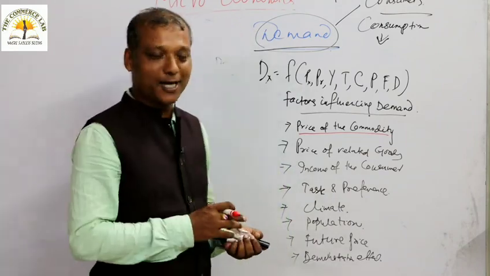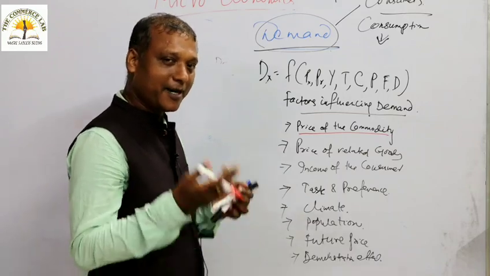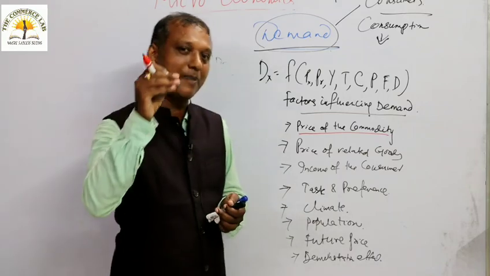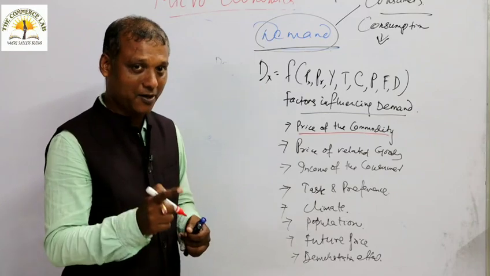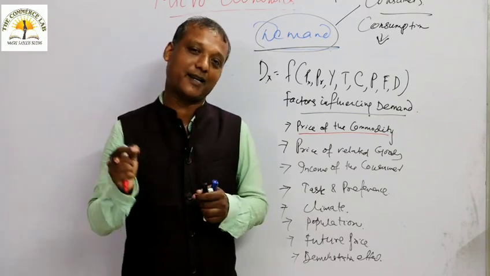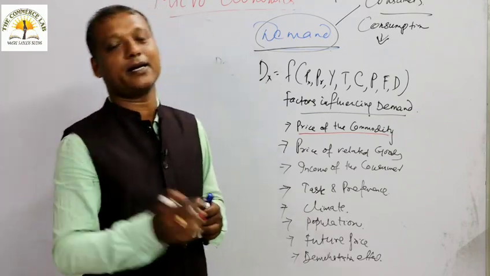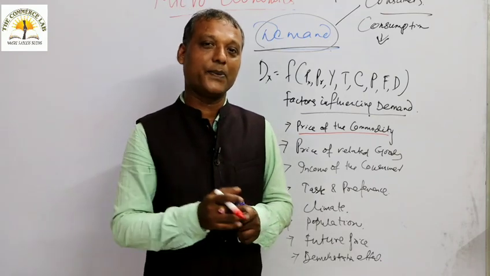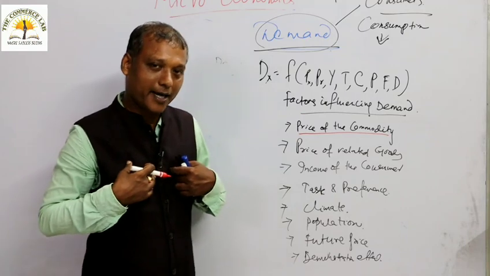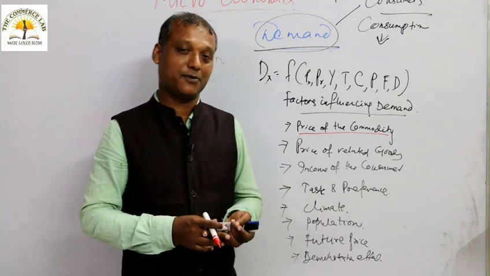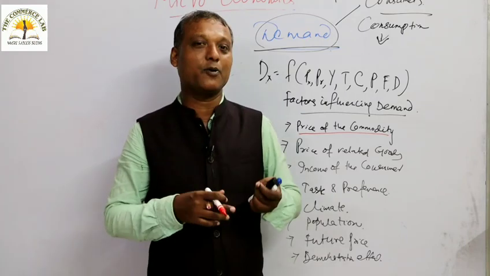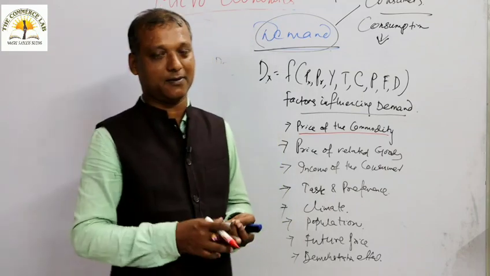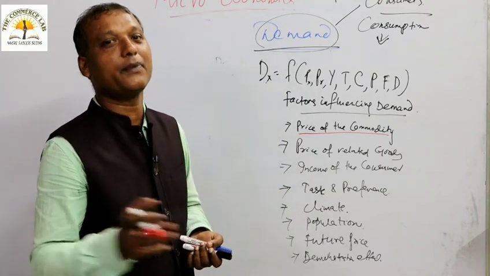When you go to the market, what actually happens? When the price of a commodity is high, mentally we are prepared to purchase less. You understood that? Now you go to the market, tomato is costing you 50 rupees. So definitely we are bothered to purchase 2 kg of tomato. Mentally we are not prepared to purchase 5 kg of tomato because the price of tomato is 50 rupees.